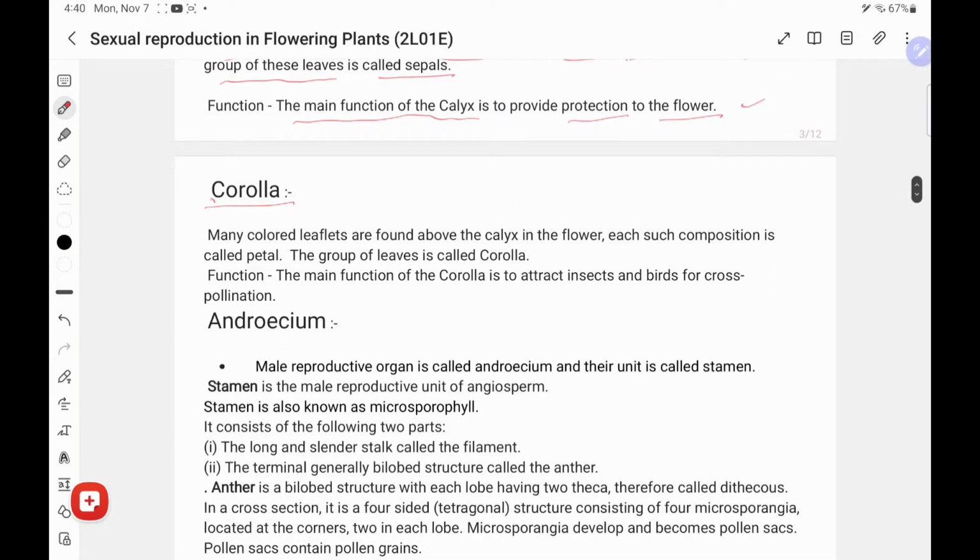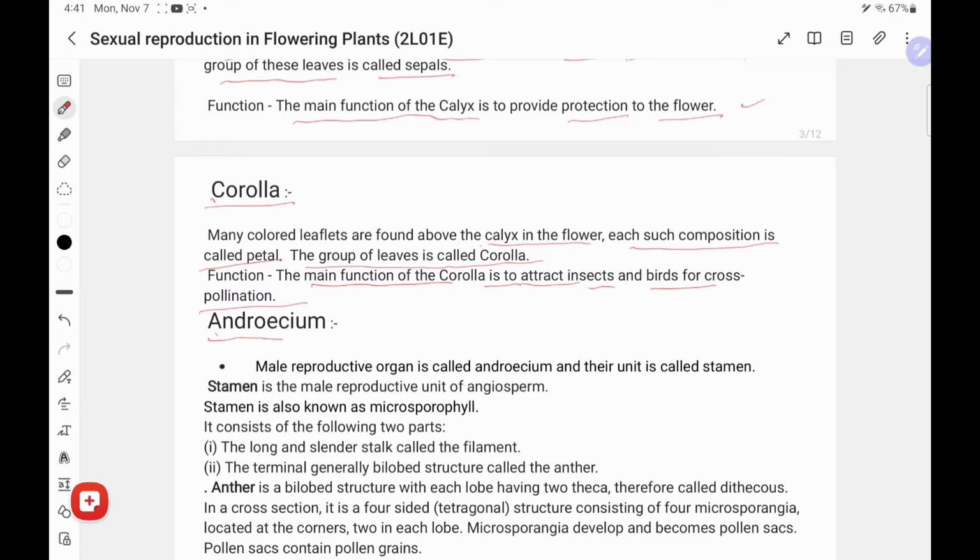Next part is corolla. Many colored leaflets are found inside the calyx in the flowers. Each one is called a petal. The group of petals is called corolla. The main function of the corolla is to attract insects and birds for cross pollination, which is a very essential process for fertilization.